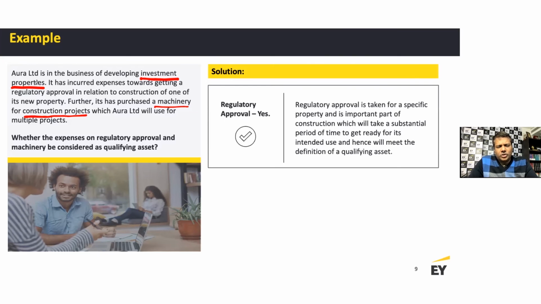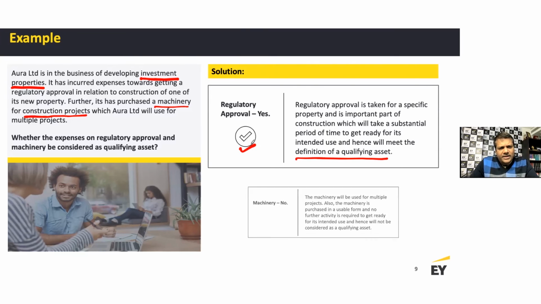So let's look at the solution here. Regulatory approval: yes. A regulatory approval is taken for a specific property and is an important part of construction, which will take a substantial period of time to get ready for its intended use, and hence it meets the definition of a qualifying asset.